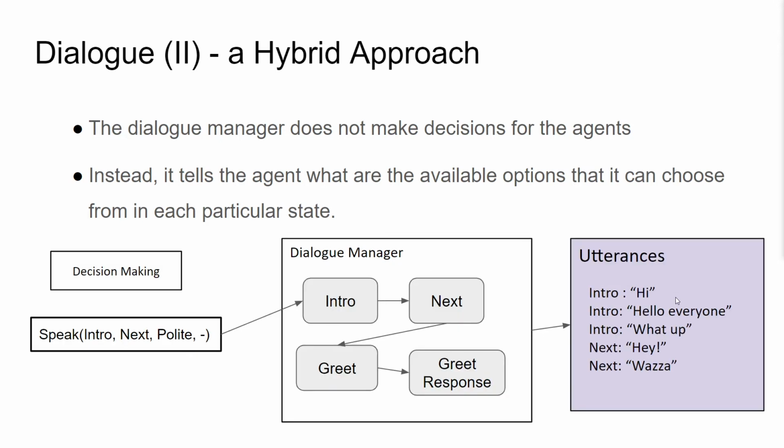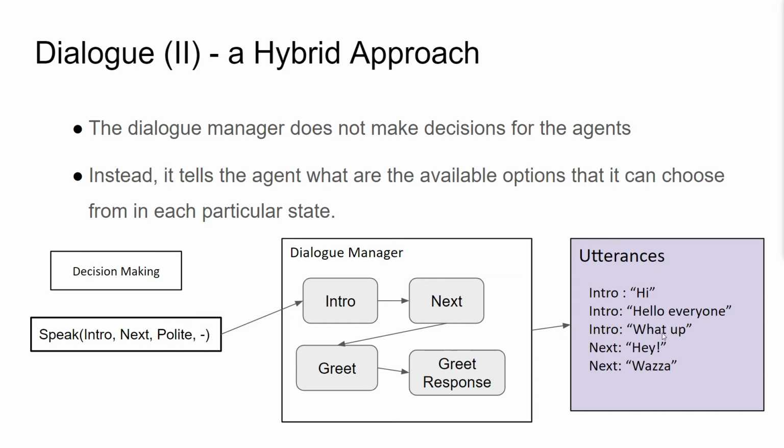So for instance, if I design an agent that enters the room, maybe he will decide to say something, and that something could be an introduction. So I'm in the state of the conversation called introduction, or intro. Then the dialogue manager will say, okay, if you're in this first state, then you have these 3 different utterances, right?